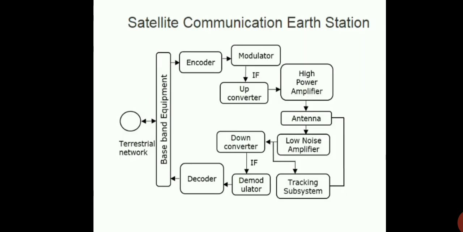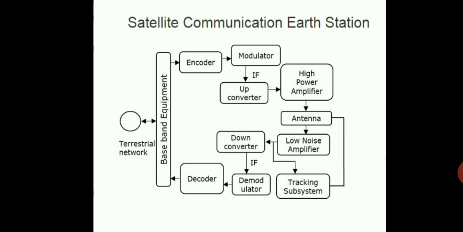Satellite communication earth station. This block diagram has baseband equipment and it is two-way. Then the intermediate frequency up converter, then it is highly amplified, then goes to the antenna.